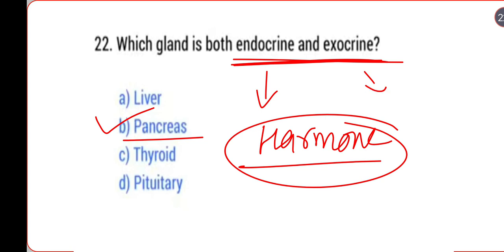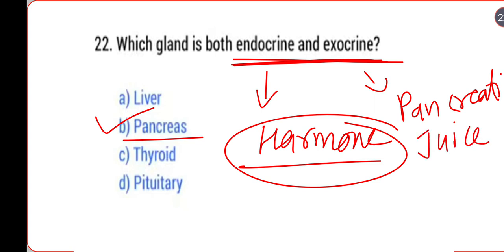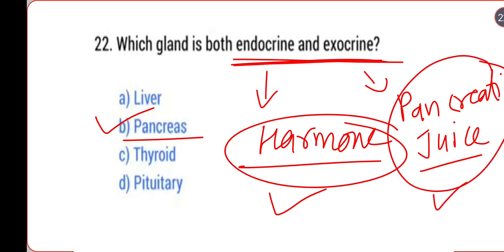It also releases pancreatic juice, which has trypsin and digestive enzymes, so it is exocrine. So this gland releases hormones and pancreatic juice and enzymes, so it is called a mixed gland.